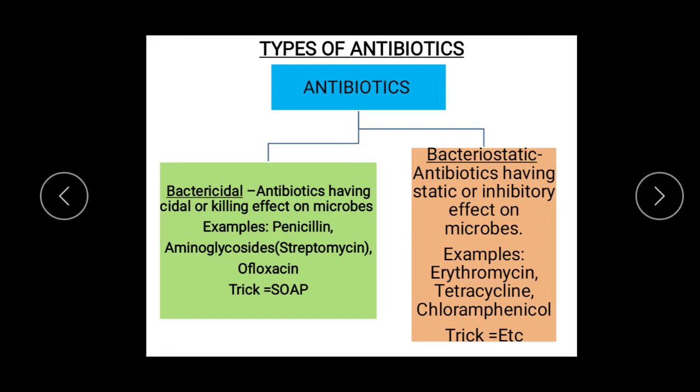Now we have types of antibiotics. There are two types of antibiotics. The difference between bactericidal and bacteriostatic should be very clear to you. Cidal means killing. So penicillin, streptomycin, ofloxacin, all these can kill the microbe. They have a cidal or killing effect on microbes. They are called bactericidal. And erythromycin, tetracycline, chloramfenicol, all these have a static or inhibitory effect on microbes. So they are called bacteriostatic antibiotics. So two types of antibiotics are there: bactericidal and bacteriostatic.